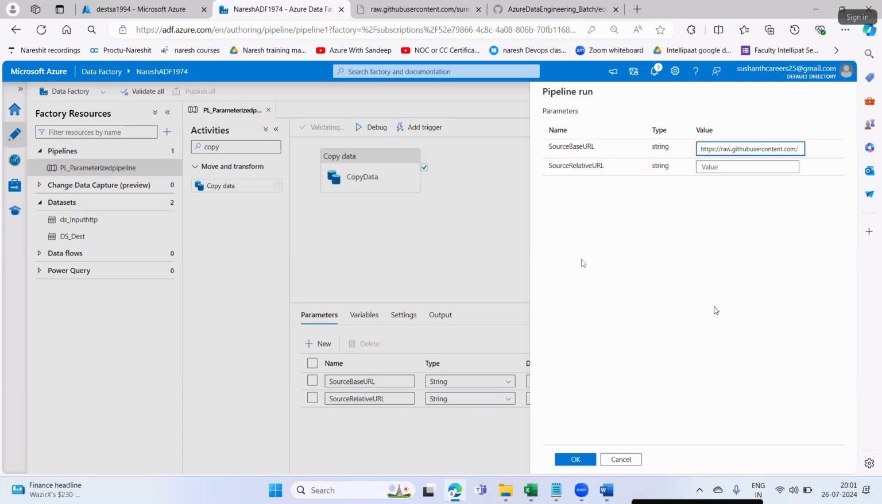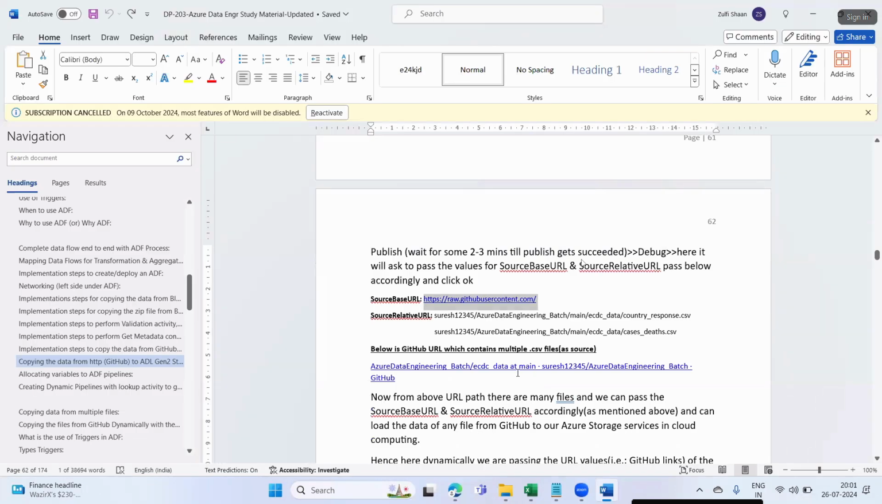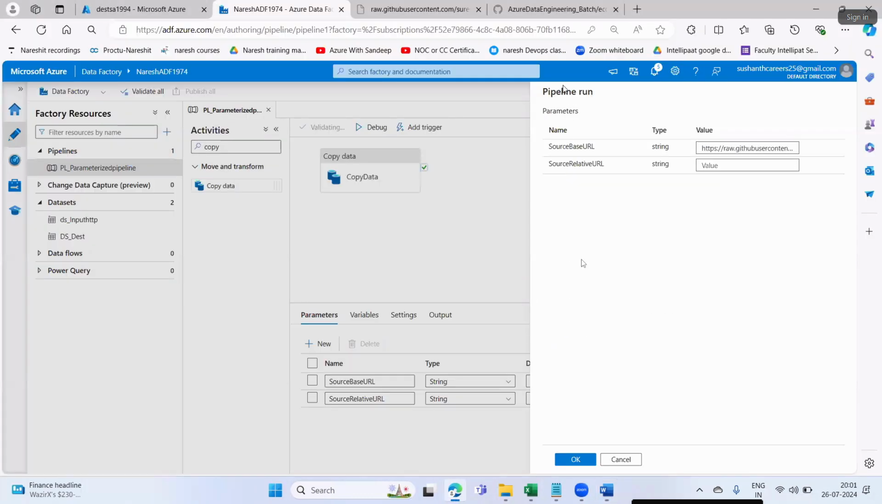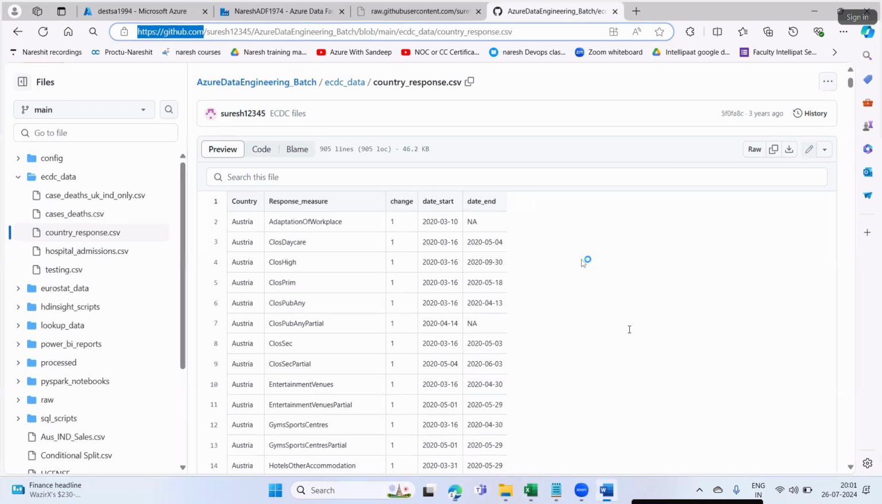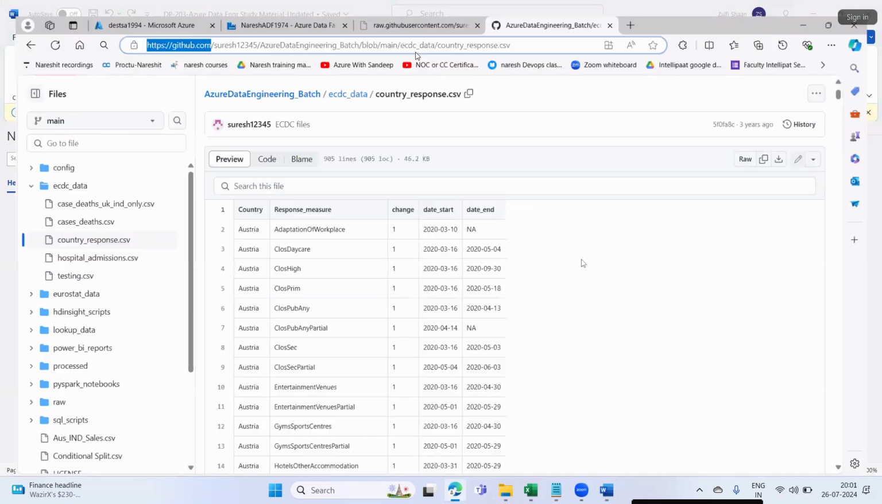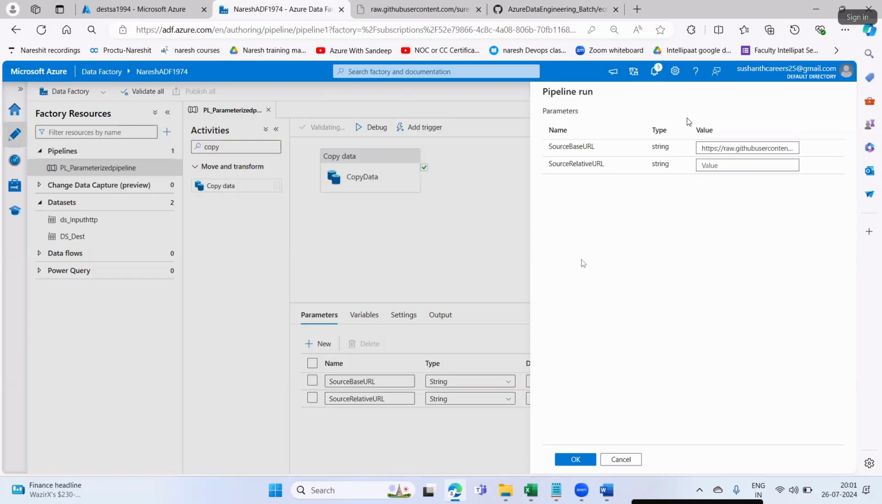GitHub, and then, okay, no spaces, be careful. Source relative URL. What is this one? This is the path where my file is existing. So in this website, in this GitHub website, in this particular path, my website is there.